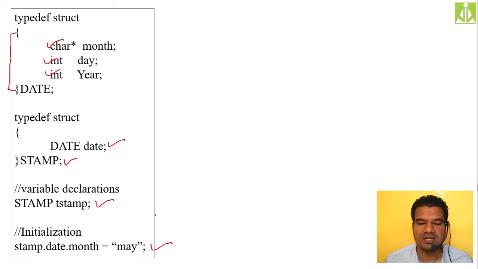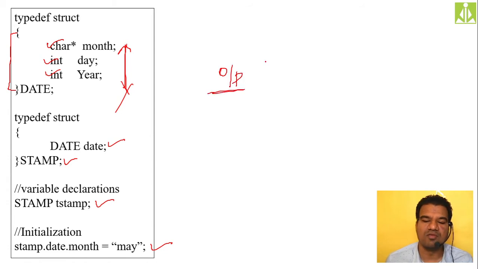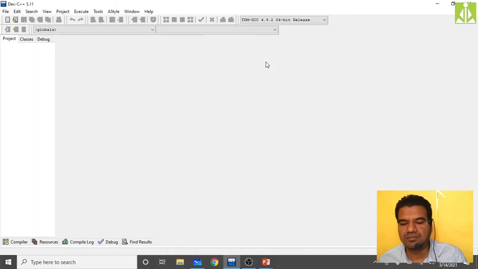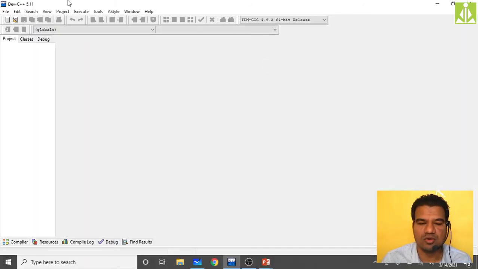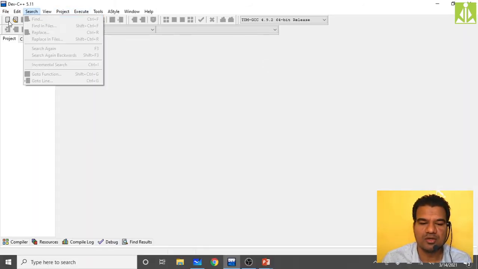Not only like this, I can initialize all these fields. So when we do the program, we'll try to initialize all these fields, and we'll try to print all these fields on the output screen. Hopefully we go and we see how we do this. So quickly go to my IDE. I'm going to my IDE, open a new file.